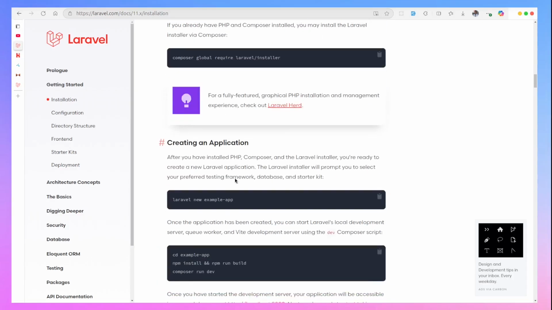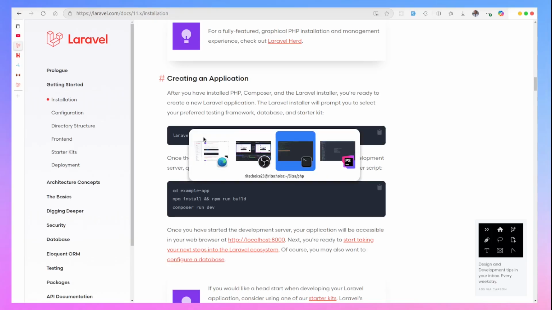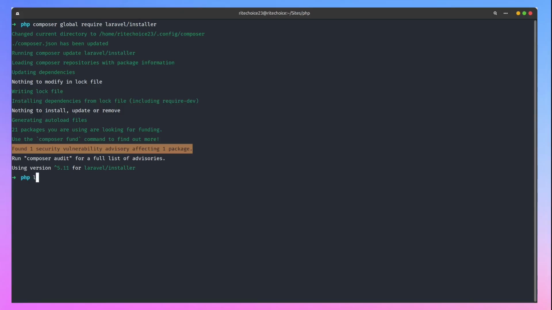All right, let's go back to the docs. The next thing here is laravel new. Once you do laravel new, it should be followed by the name of the application you actually want to create. So let's say laravel new. What do we call the app? Let's say posting. Let's say post blog. So let's just do it like that, post blog.